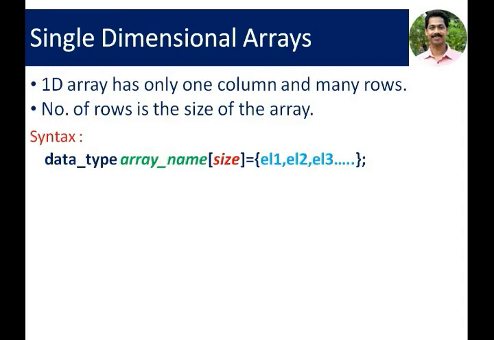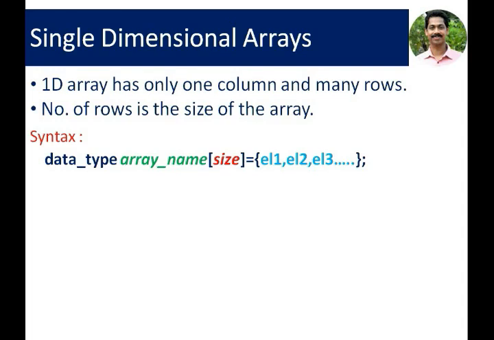The syntax for defining an array in the program is data type. The basic data type should be mentioned here, or the user defined data type can also be given here, followed by array name. It is just like a variable name, followed by the size of the array within square brackets.